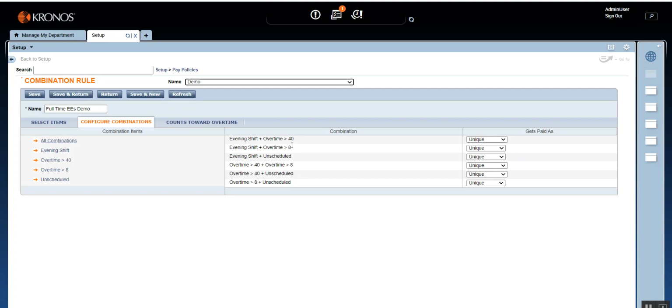So which one is taking precedence over the other? Yes, if you said evening shift, that is correct. So evening shift takes precedence over the over 8. For now, I'm just going to keep this as one example so that you can see the difference. And I'm going to click on save and return. So what's the next thing that we do? We assign this full-time employees combination rule in the pay code distribution.